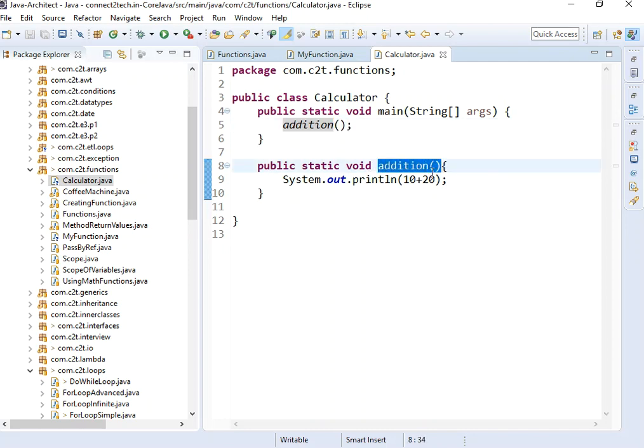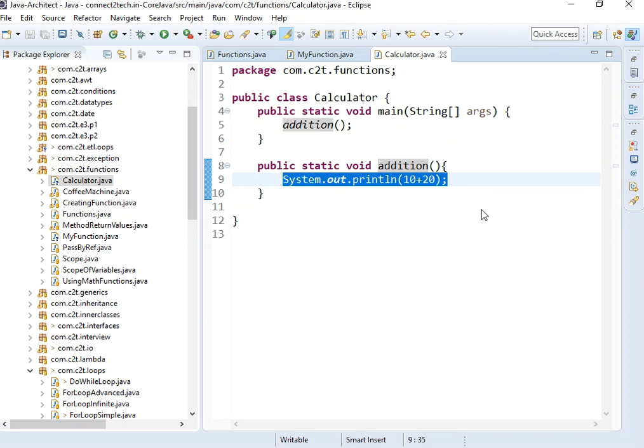So is the addition function already there in a library, or did we define it? We just defined that function. We can define any function just like that. How is a function defined? It has public. What is public? It is an access modifier. I will talk about this public later. Static, and then void is the return type. So for now just worry about the void, the rest we will talk about later. Since this function does not return any value, I say the return type is void. Void means nothing. Then the name of the function, and then I add two numbers, right?